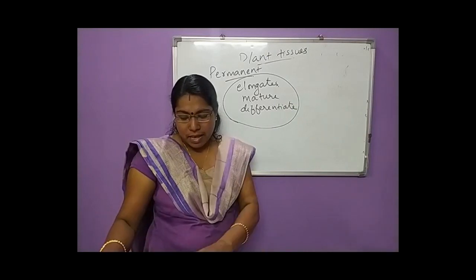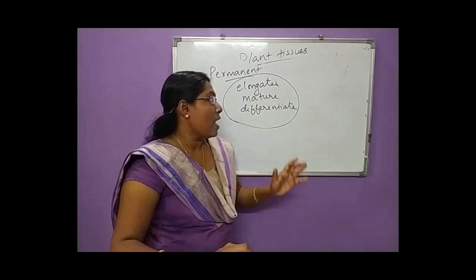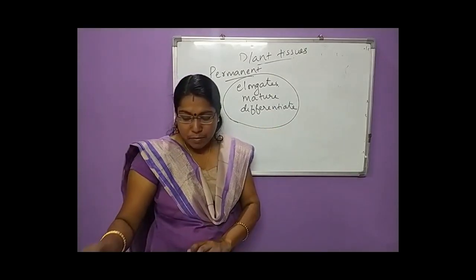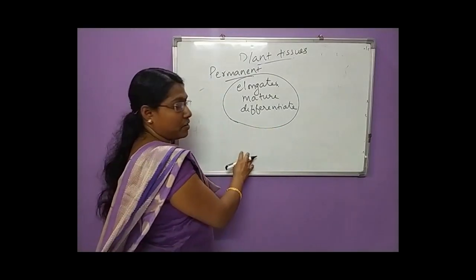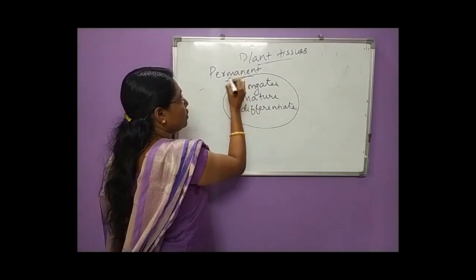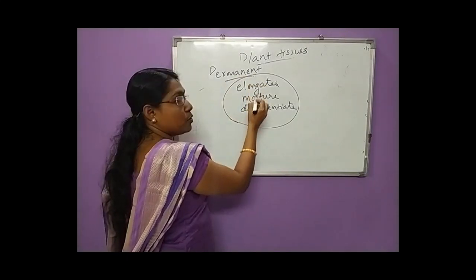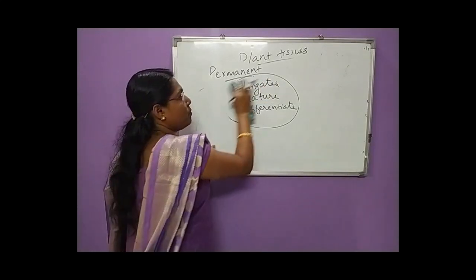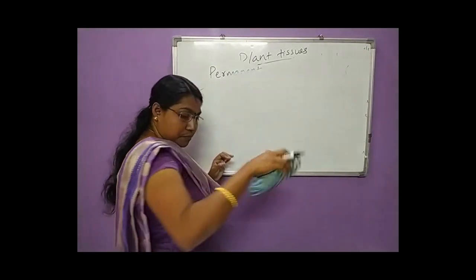Then what are the other important things we have to study about the permanent tissues? They are elongated, mature, and also differentiated cells.